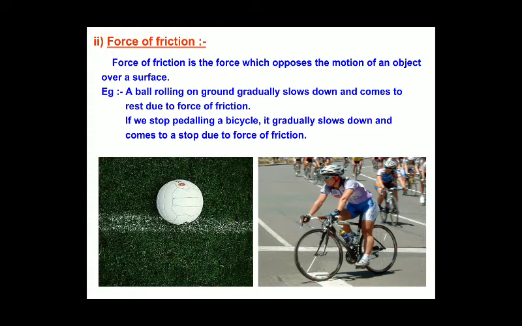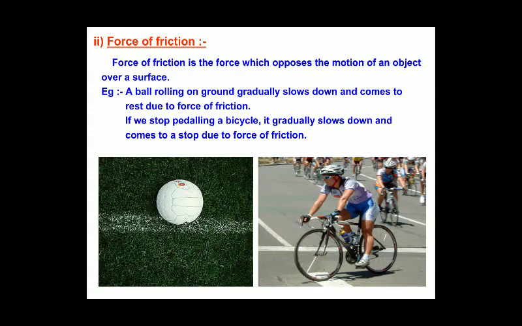In the same way, if we stop pedaling a bicycle, it gradually slows down and comes to a stop due to the force of friction. We ride the bicycle on roads, where the friction is more and the opposing force is also very more. Due to that, when we stop pedaling, the cycle automatically slows down.